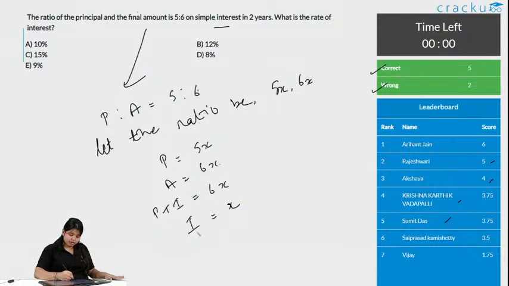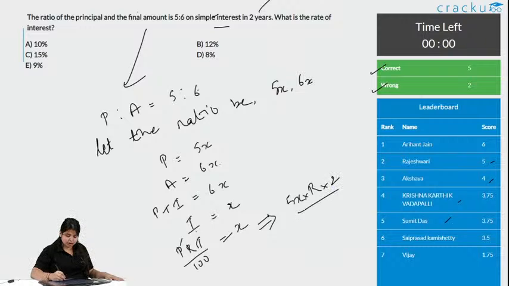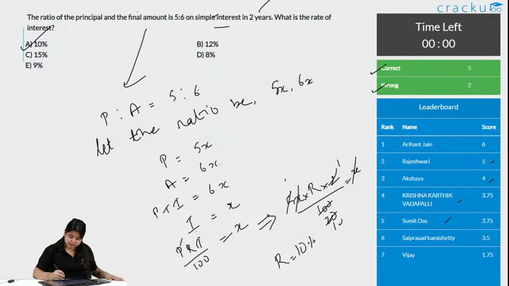We know simple interest is equal to PRT by 100, which is equal to x. What is P? P is 5x. We need to find the rate. What is the time given? It is given 2 years here. So 5x into R into 2 by 100 is equal to x. x and x get cancelled out. 5 ones are 5, 5 twos are 10. R is equal to 10%. Option A is the correct answer. And 5 people got this correct.